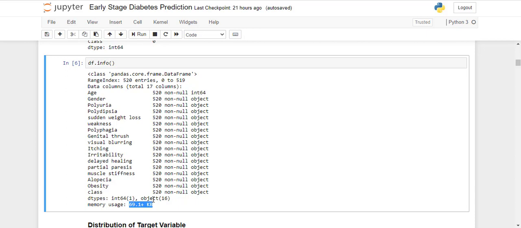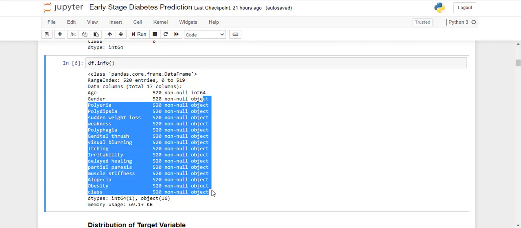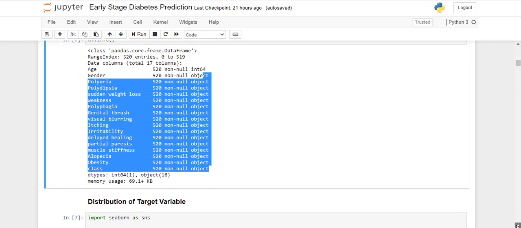So here, as you can see, we have 520 records, and all are non-null, and age is int64. Apart from that, these are all object types, which are categorical variables, and we have to convert them into binary format.